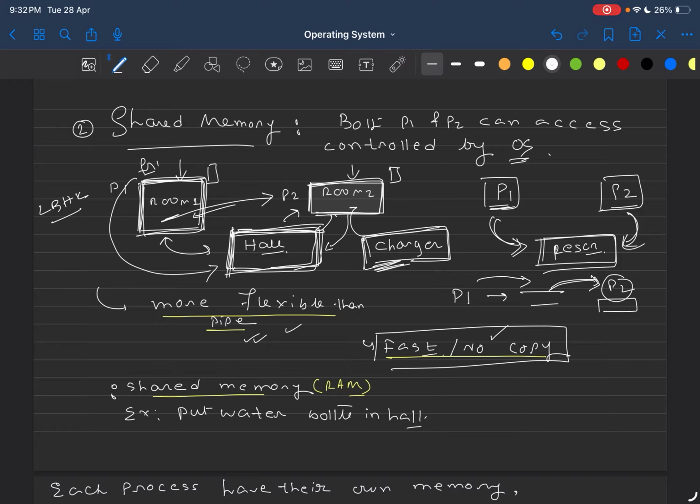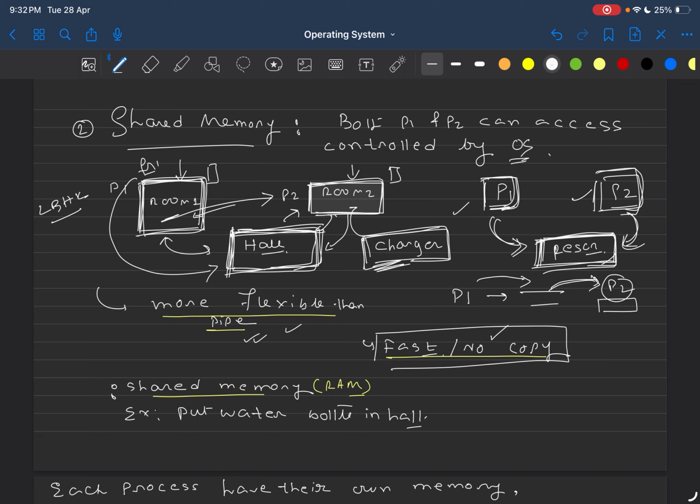Here in the shared memory concept, we do not do such a copy. Both of the processes, I mean process 1 and process 2, refer to those resources in the shared space. They read this shared space and they also write on the same shared space.